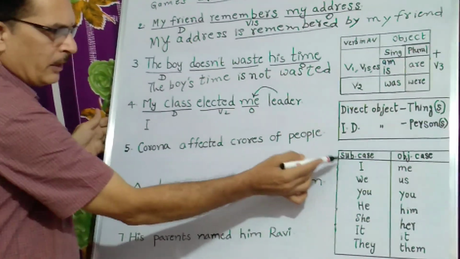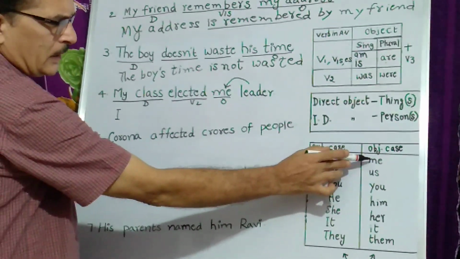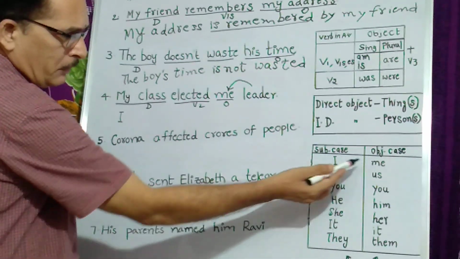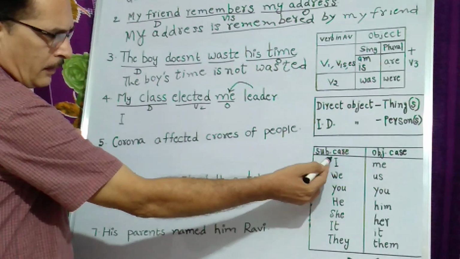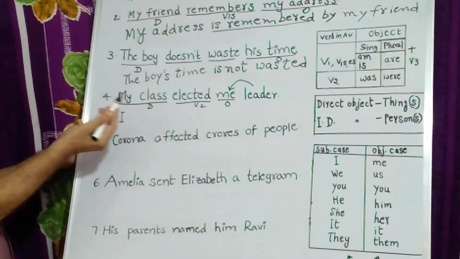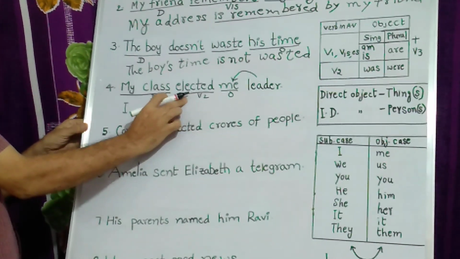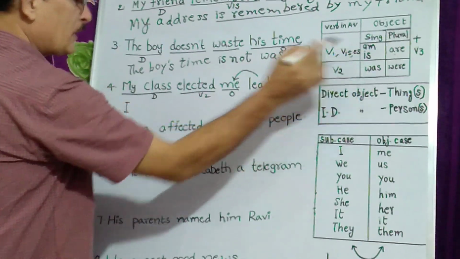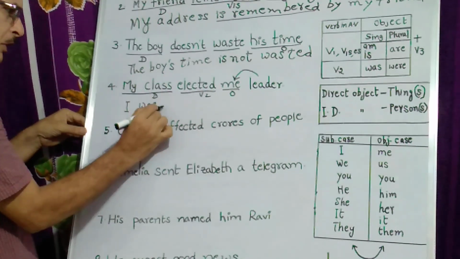Here I have given the cases of pronouns. I is the subjective case, me is the objective case. If I is given, you have to change it to me, and if me is given in the objective case, you have to change it to I in the subjective case, and vice versa. So me becomes I here, singular number, V2 simple past, so was. I was elected, V3 form of this verb.